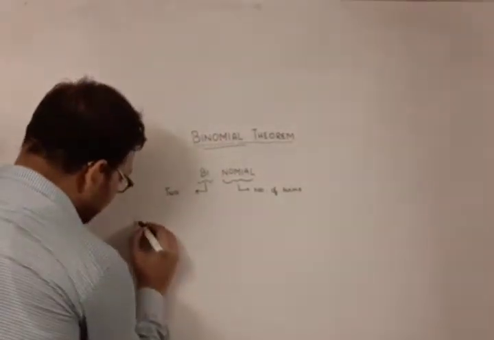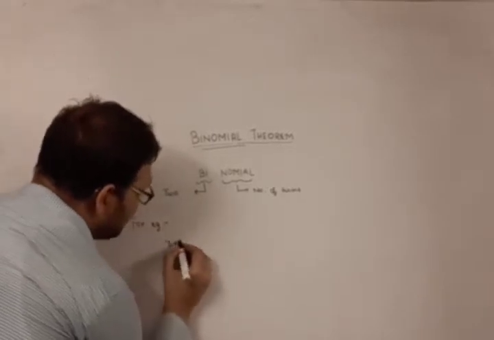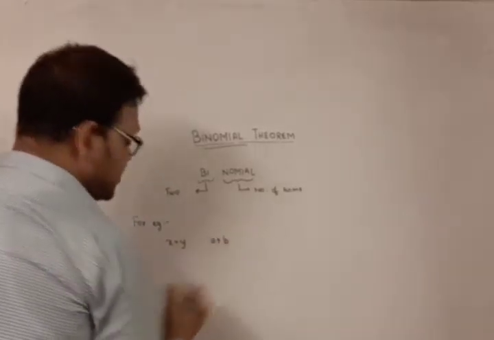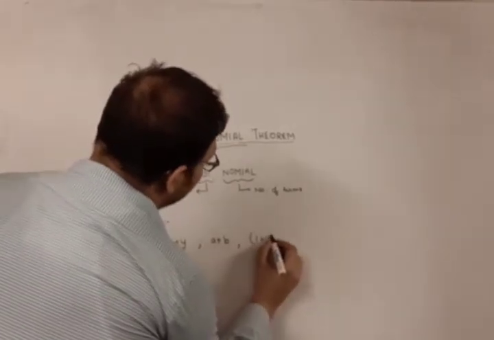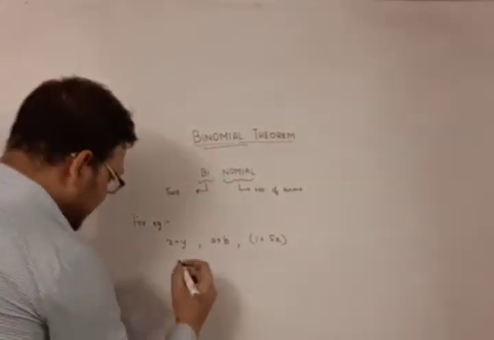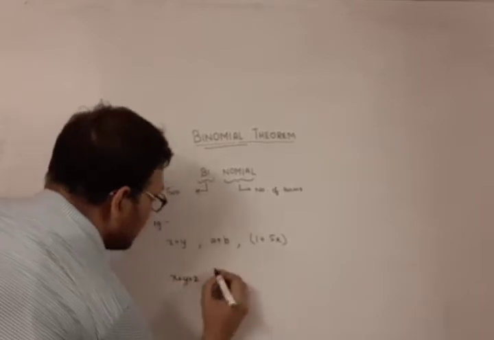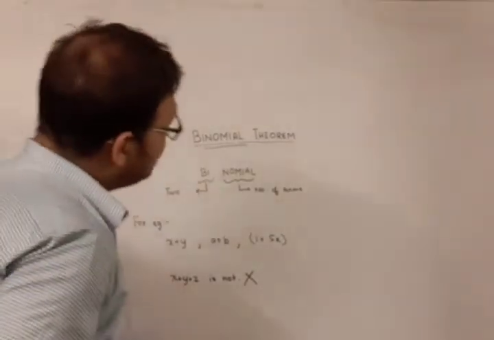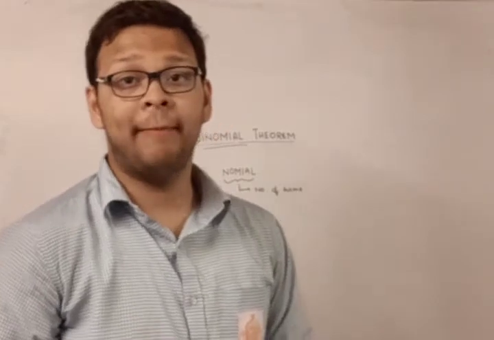So for example, x plus y is a binomial expression. a plus b is a binomial expression because it contains 2 terms. 1 plus 5x is a binomial expression because again it contains 2 terms. But notice that x plus y plus z is not a binomial expression. So anything which contains 2 terms can be regarded as a binomial expression.